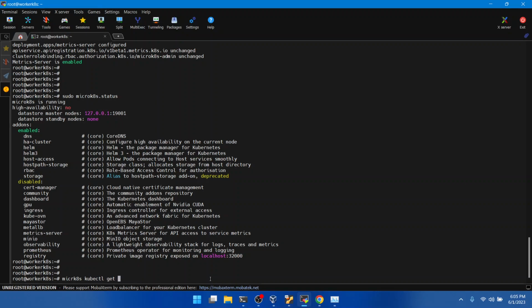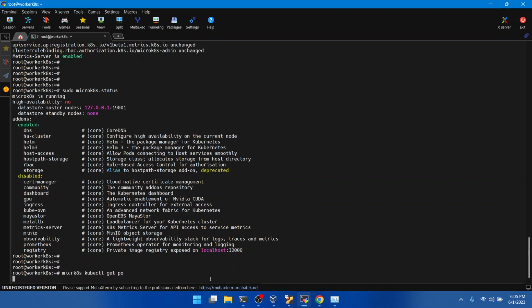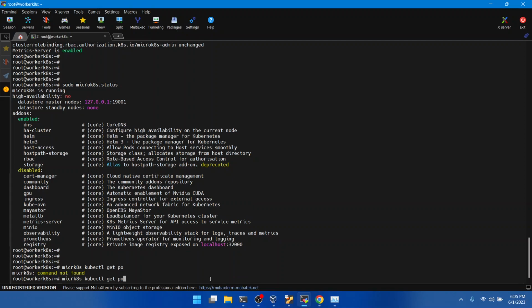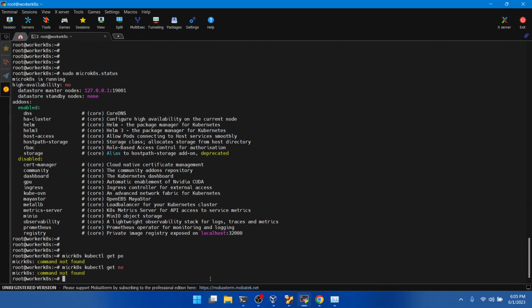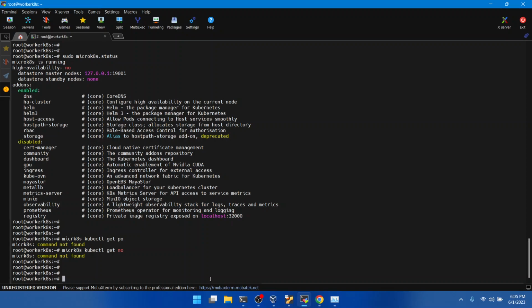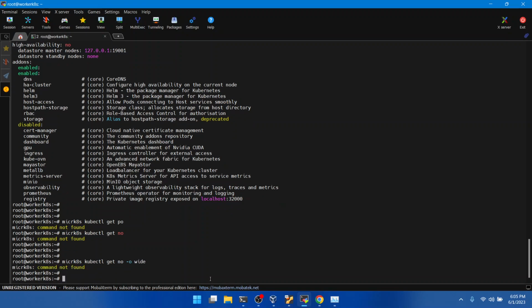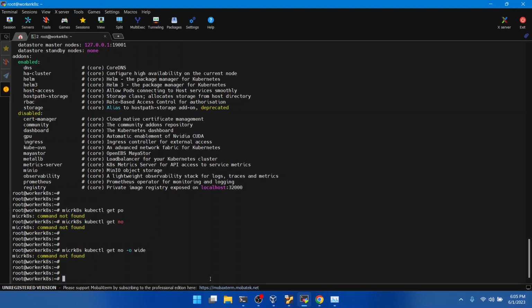kubectl. Definitely there is no pod there, so we didn't get anything. Yes, we have the single node. We don't have the node. microk8s kubectl get node wide. Okay, there's some issue with the command.